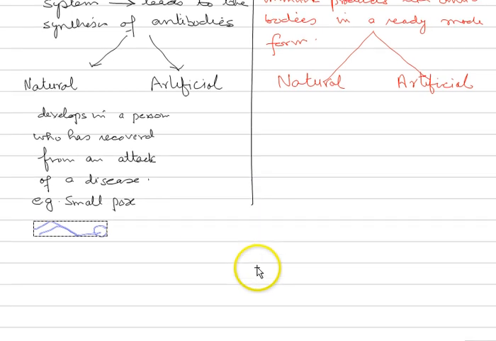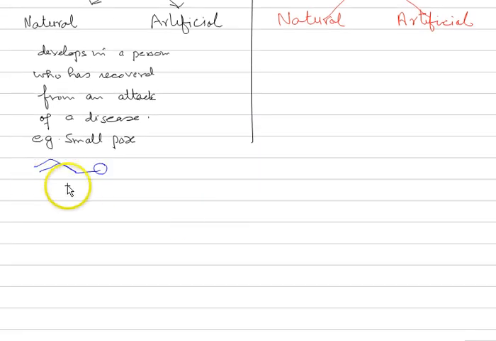During his illness, his immune system has developed antibodies, and these antibodies are subsequently going to save this person from future illness. So this is called natural active immunity.